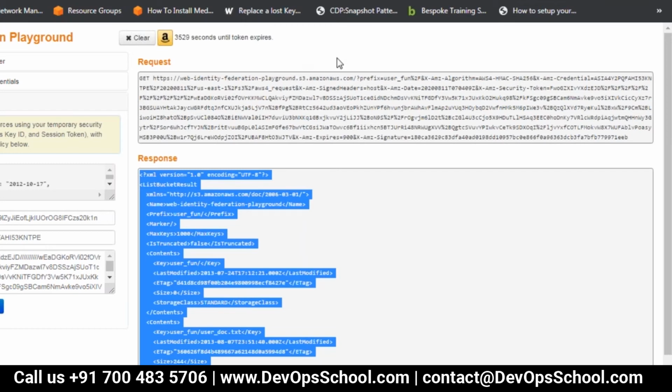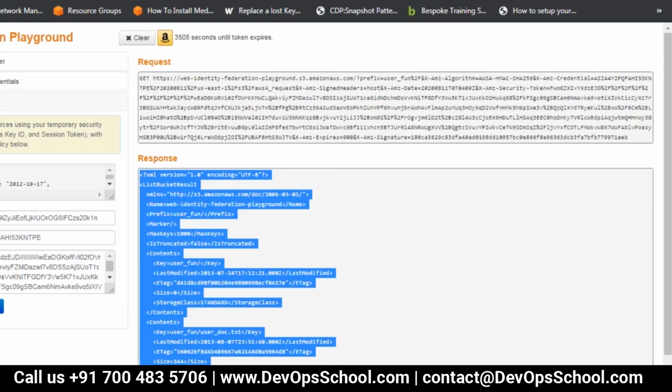So this is just a small demo. What it is trying to showcase, or what is happening in the background, is that even if you don't have an AWS account, through these identity providers you can give temporary access to your AWS resources.